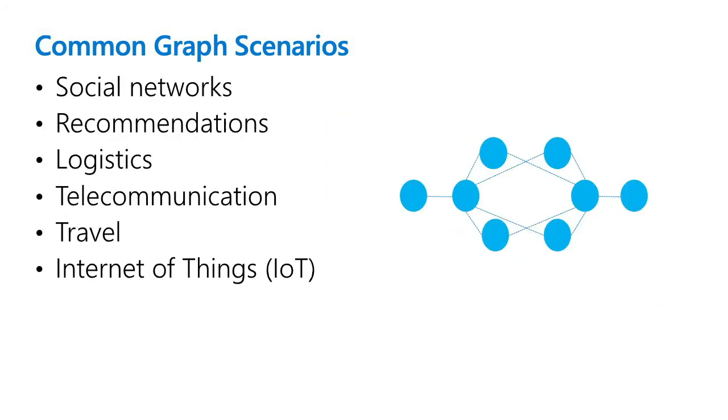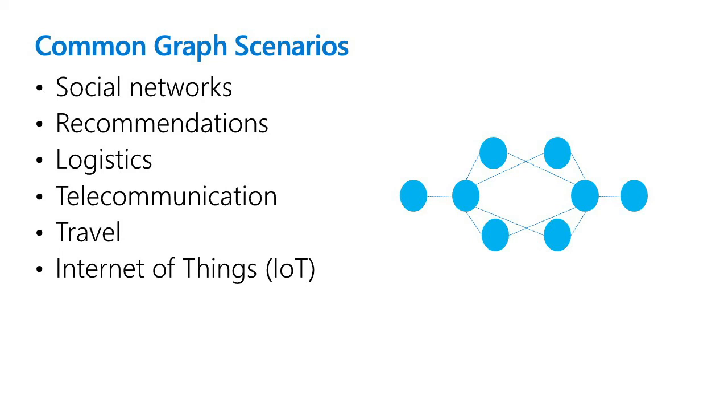So what are the scenarios for graph in Cosmos DB? If you want to use your database as a social network, networking site, or recommendation engines, or logistics, if you want to track any of your moving vehicles from source to destination, and telecommunication, finding the relationship between different towers and different entities, all these workloads fall under this category. I think I covered the exciting benefits about Cosmos DB and its APIs and features.